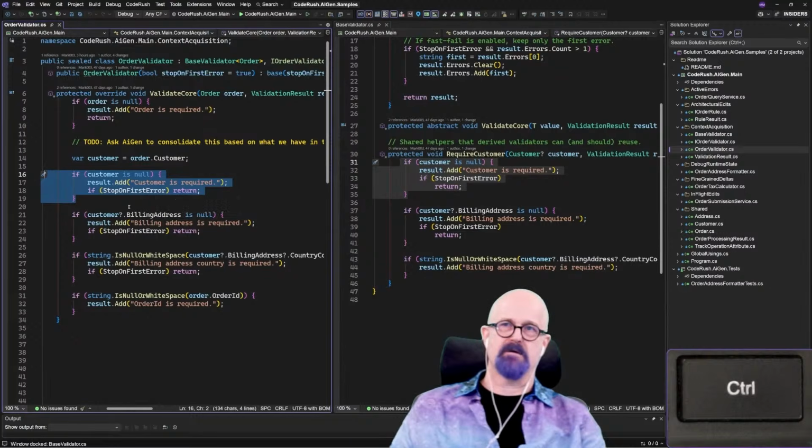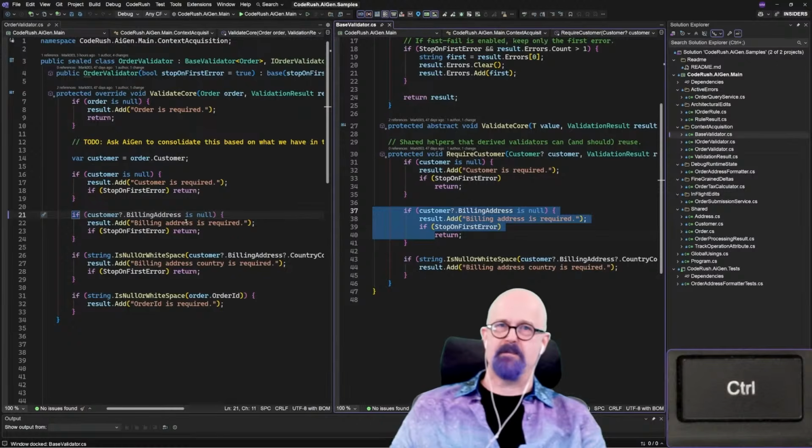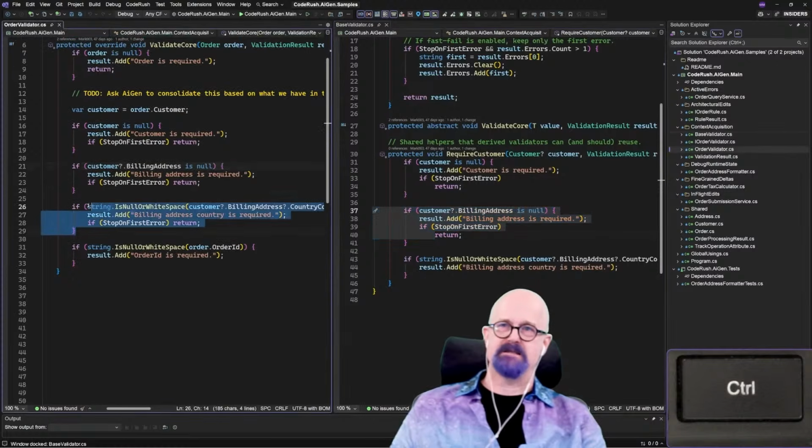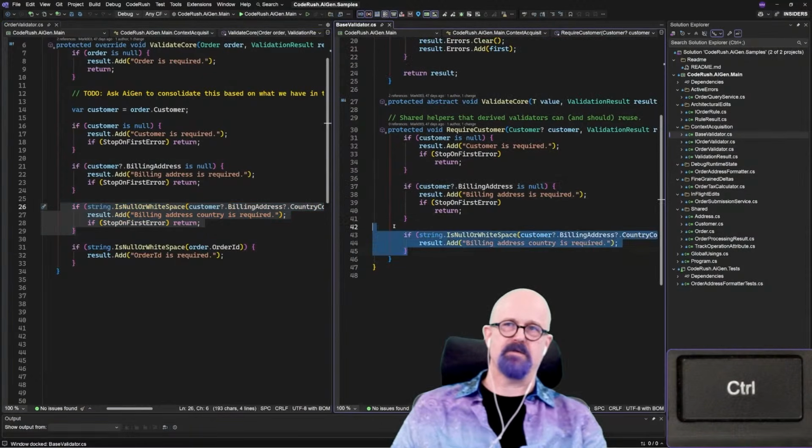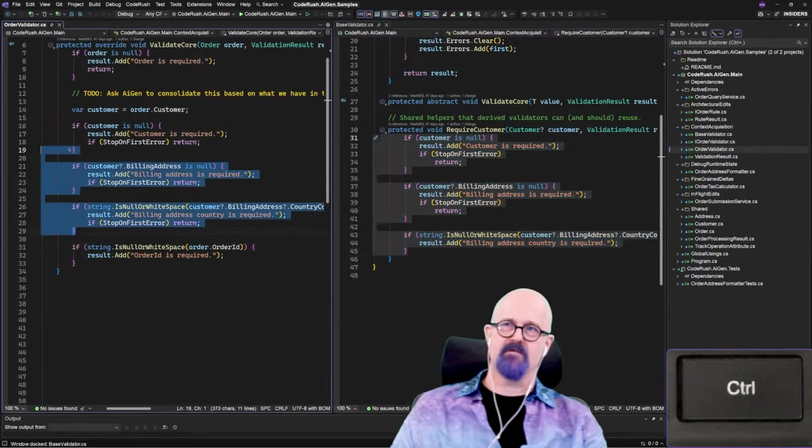And if StopOnFirstError is true, then we return. Otherwise, we keep going. The billing address is the same on both sides, and this last one here is checking the country code, and the same thing is happening here. From here to here is almost the same as from here to here.